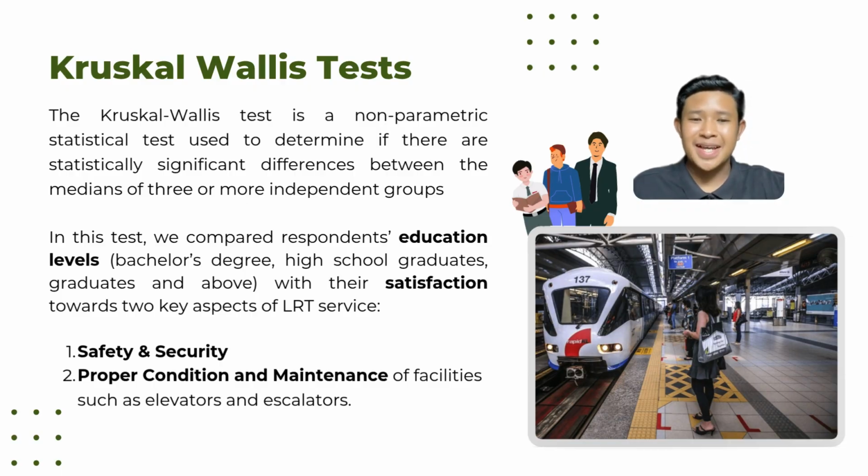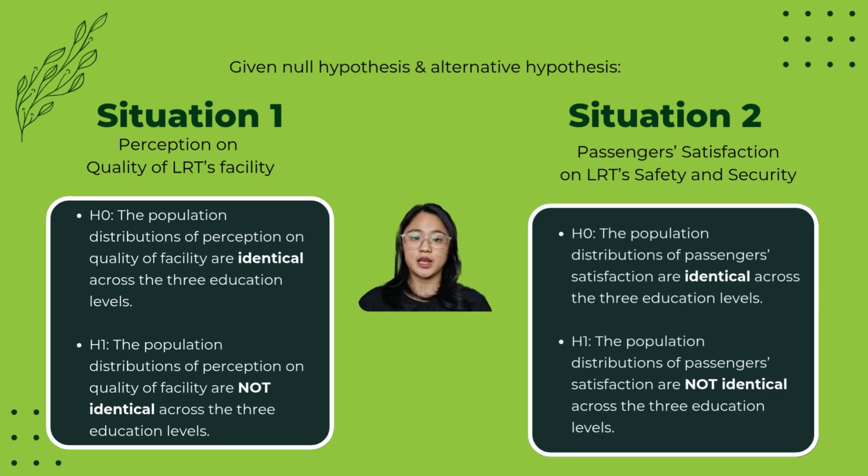The Kruskal-Wallis test is a non-parametric statistical test used to determine if there are significant differences between the medians of 3 or more independent groups. In this test, we compare respondents' education levels with their satisfaction towards 2 key aspects of LRT service. First is safety and security, and the second is proper condition and maintenance of facilities such as elevators and escalators. So we need to find a correlation between these two situations with their education background.